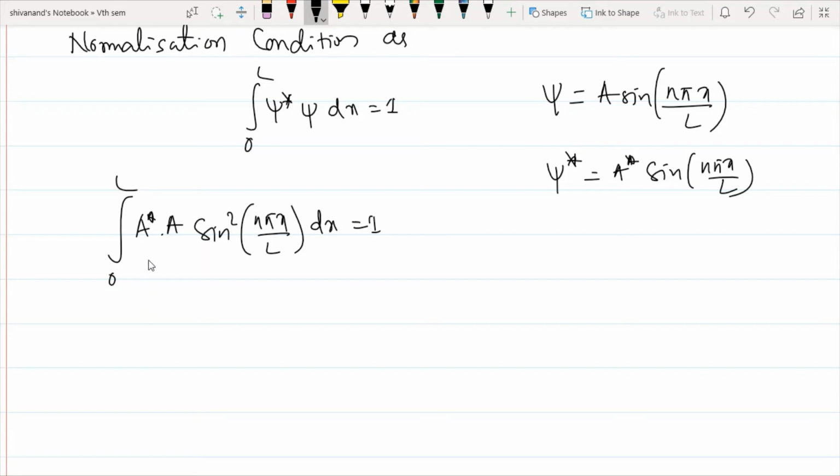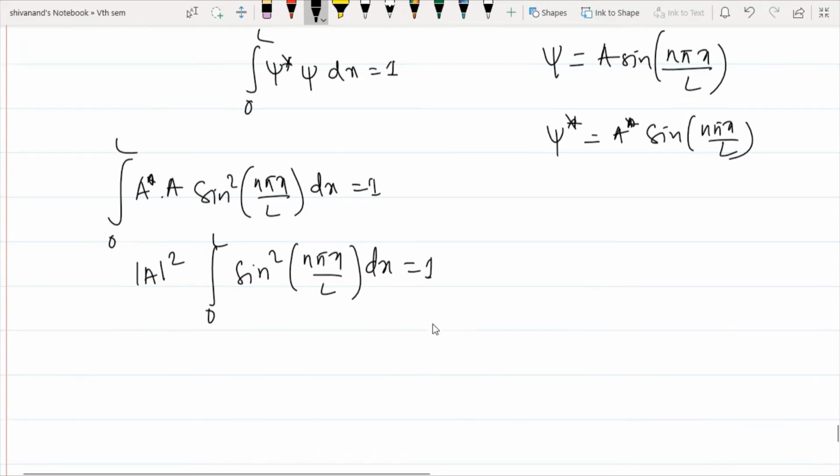Then A star into A, I can write that as mod A square, and the integral from 0 to L of sine square of n pi x by L dx is equal to 1.